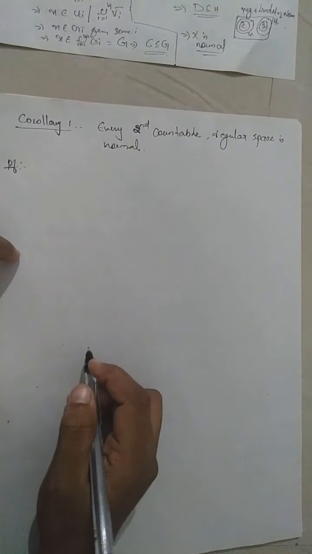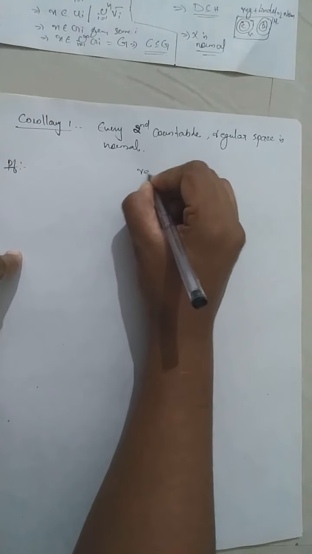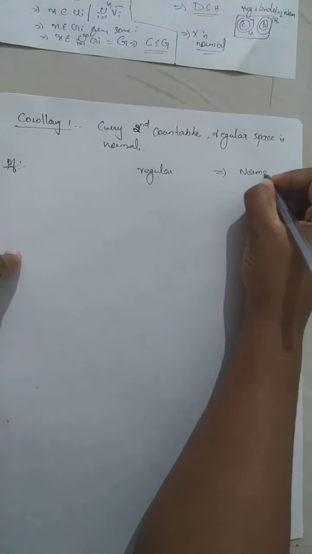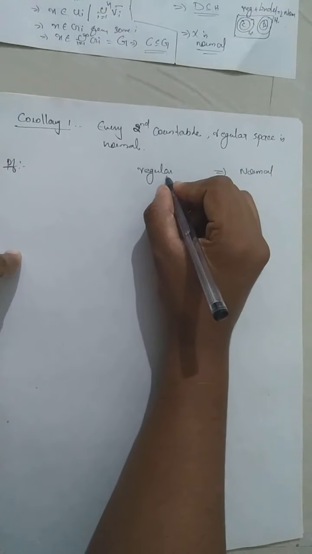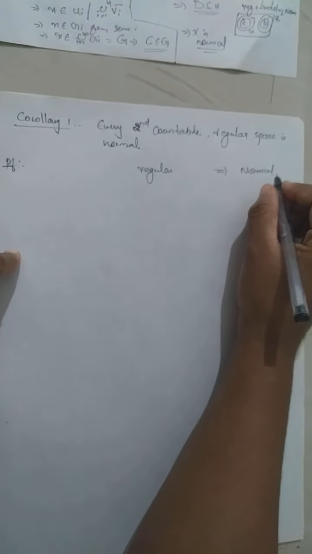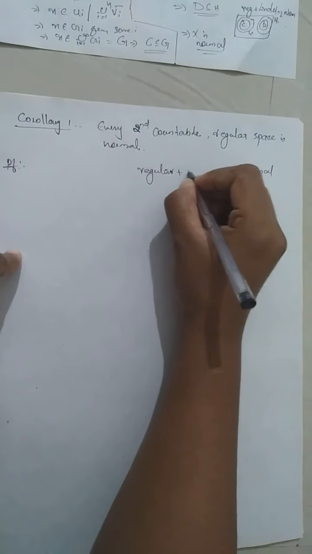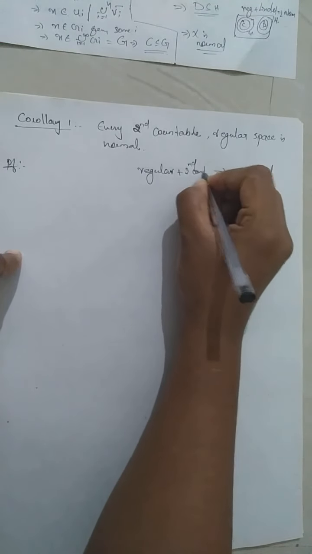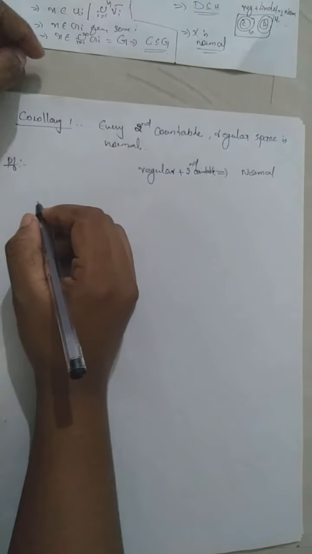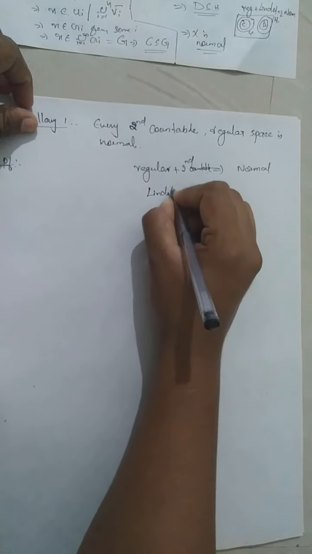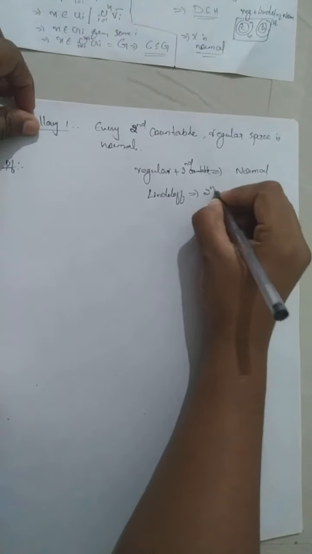Corollary 1: every second countable regular space is normal. That is, regularity doesn't imply normality. But when you add the Lindelöf condition together with regularity, that leads to normality. And the corollary says that when a space is regular and second countable, that means it has a countable base, then it will be normal. So how will you prove this?